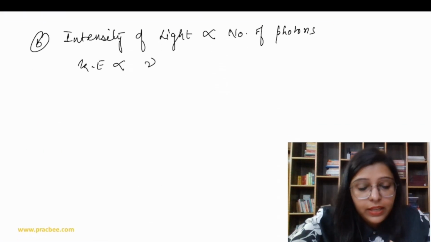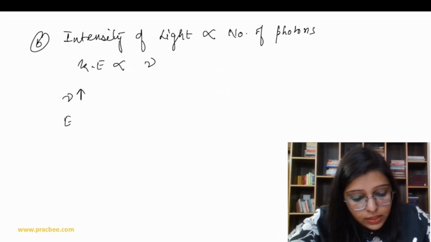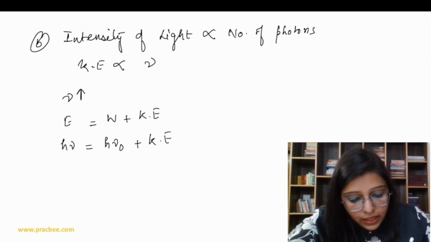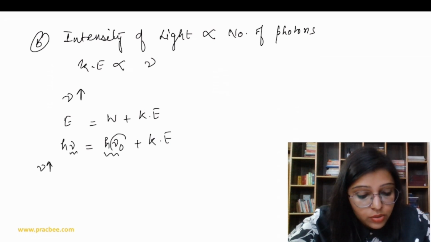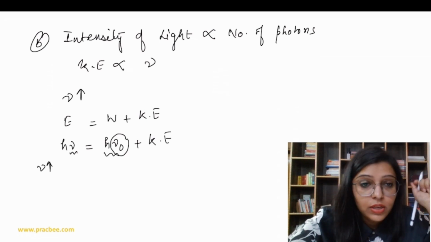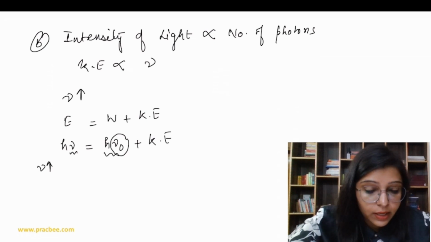Now if you increase the frequency, then we know that E is equal to work function plus kinetic energy, so we get h nu equals h nu naught plus kinetic energy. If you increase the frequency, the work function is the same. It is not going to change. Its threshold frequency is going to be the same. So the rest of the energy is converted to the kinetic energy of the photoelectrons. That's why kinetic energy is directly proportional to frequency. The more the frequency of the incident radiation, the more the kinetic energy is going to be.